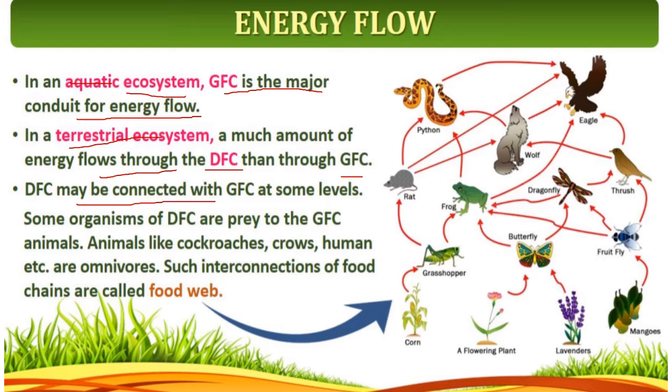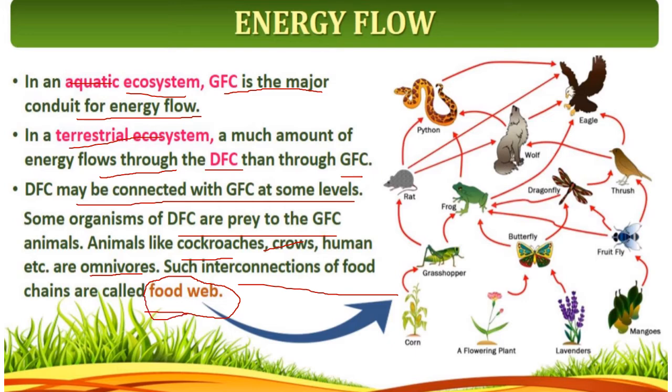Detritus food chain may be connected with the grazing food chain at some levels. Some organisms of DFC are prey, meaning food, to the GFC animals. Animals like cockroaches, crows, humans, etc. are omnivorous. What do you mean by omnivorous? The organism which depends on both autotrophs and some heterotrophs, we call it omnivorous. Such interconnection of food chains is called a food web. Only the interconnection of food chains is called a food web.